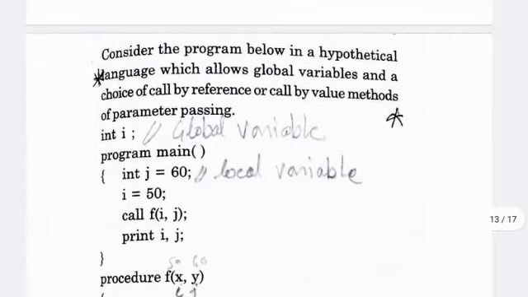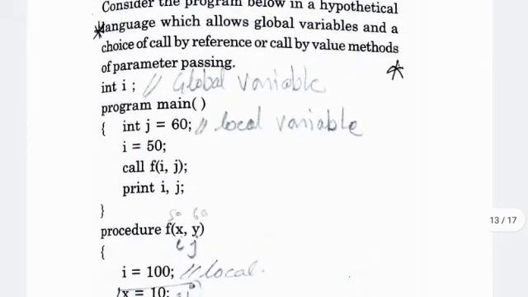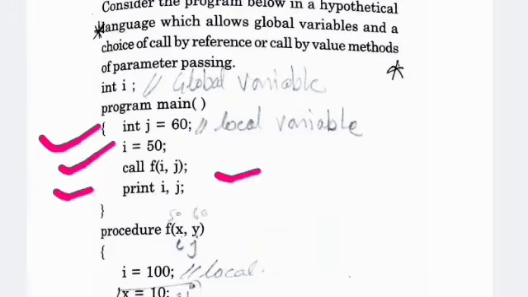Consider the program below in a hypothetical language which allows global variables and a choice of call by reference or call by value method of parameter passing. Here initialize the value of int i as your global variable. Now come to the program main. In there the value of j equal to 60 and i equal to 50. Call f(i, j) and print the values of i and j.